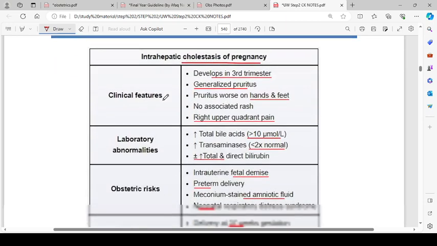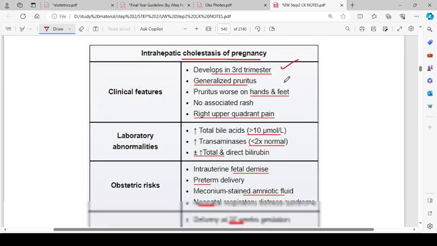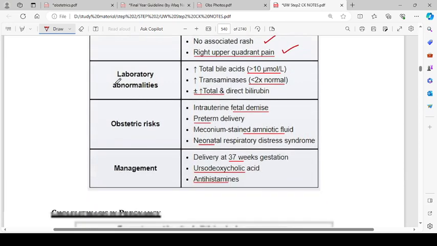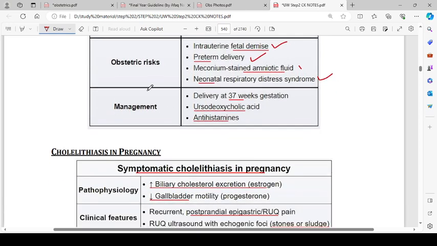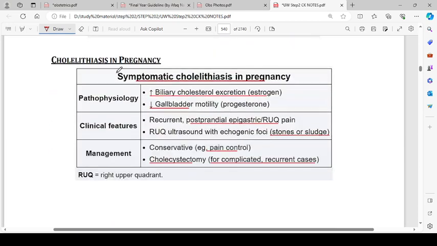Intrahepatic cholestasis of pregnancy. The clinical features are that it develops in the third trimester. There will be generalized pruritus. Pruritus is worse on hands and feet. No associated rash and no right upper quadrant pain. Lab abnormalities include increase in total bile acids more than 10 micromole per liter, increased transaminases less than 2 times the normal, and with or without increased total and direct bilirubin. Obstetric risks are intrauterine fetal demise, preterm delivery, meconium stained amniotic fluid, neonatal respiratory distress syndrome. Management is delivery at 37 weeks of gestation, ursodeoxycholic acid, and antihistamines.